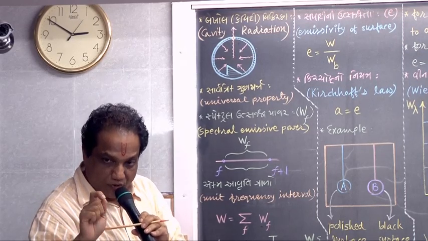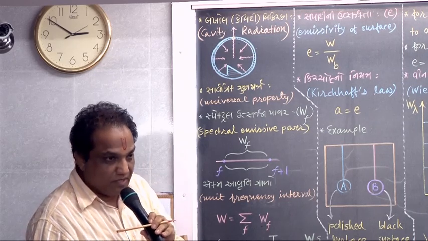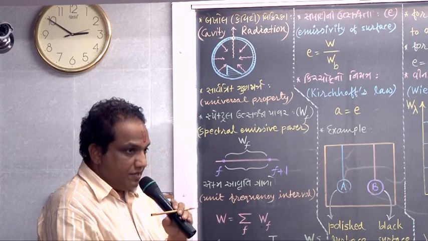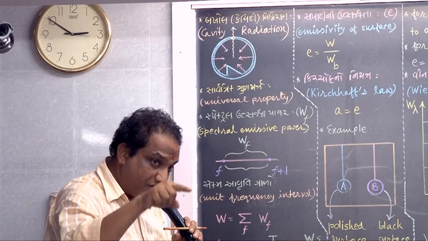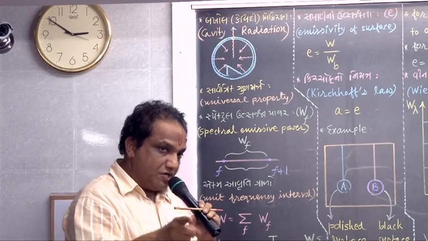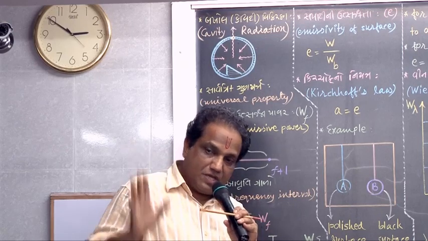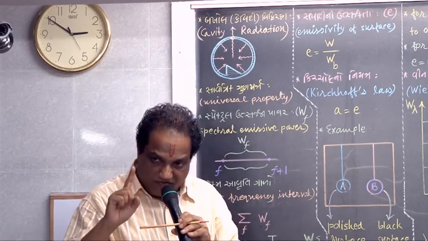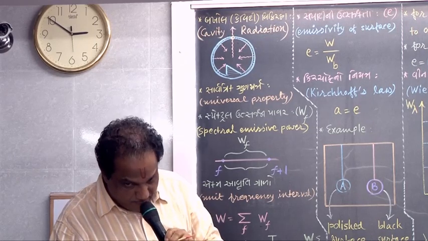It is very important from study point of view. Why is it so important? The reason is that the radiant energy emitted from any other surface depends on two factors, type of surface and temperature.